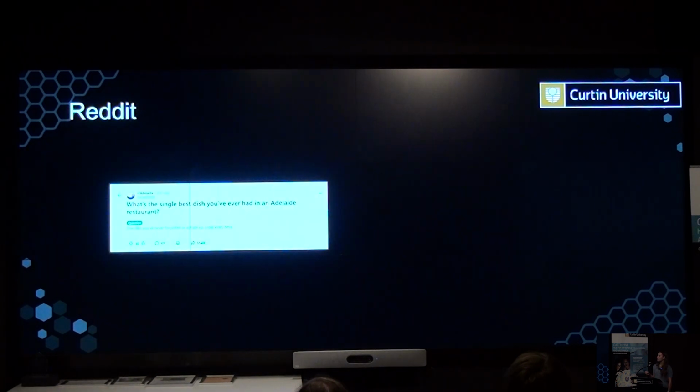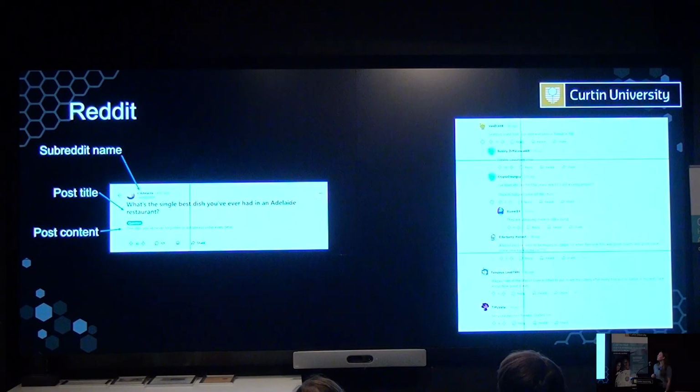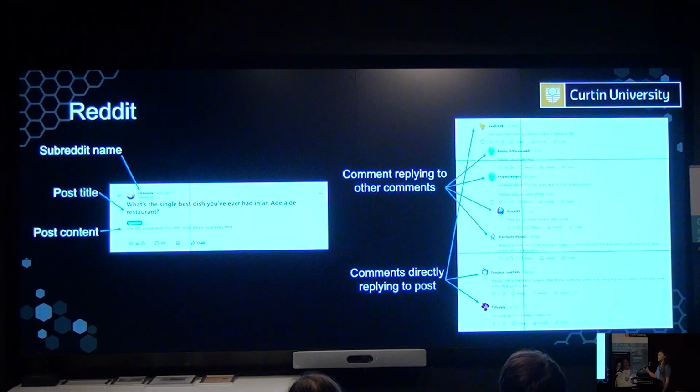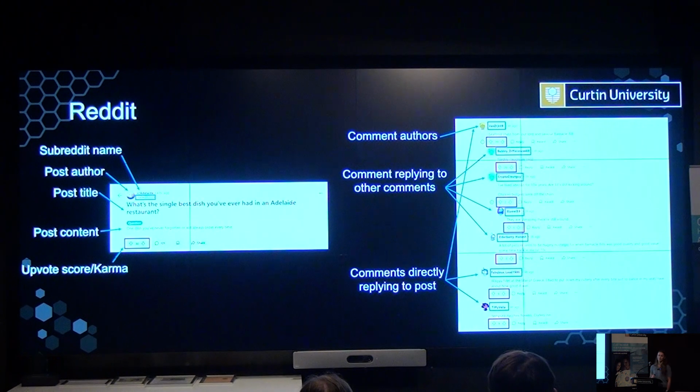Now, a conversation on Reddit begins with an original post. This is posted to a specific subreddit, and it can consist of images, text, links, videos, and other media. People can create comments, and they can either respond to this original post, or they can respond to other comments in the discussion thread. Each post and comment has an author, and each also has an upvote score. This is a system unique to Reddit where users can interact with these comments and posts by either upvoting or downvoting them. The result of this upvote and downvote is displayed as the upvote score.